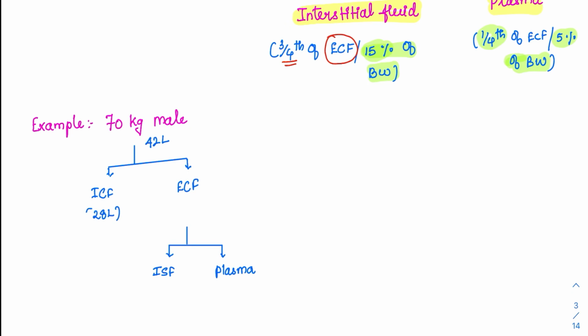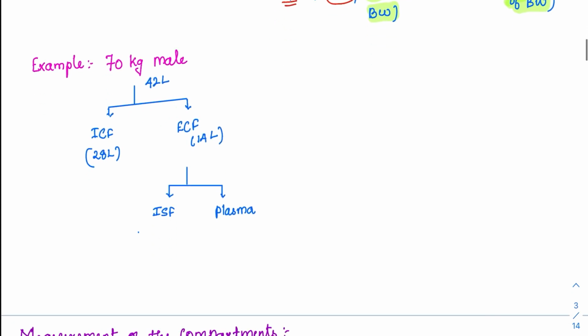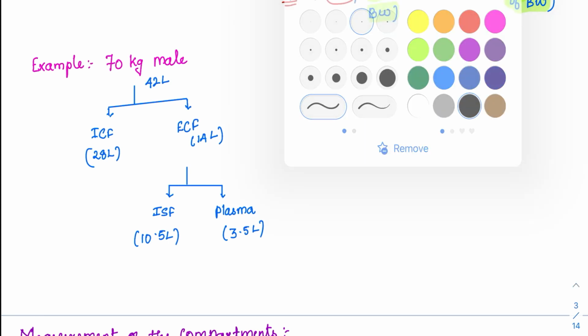The ECF is one-third, around 14 liters. In this 14 liters, 3/4 will be 10.5 liters for the interstitial fluid, and plasma is around 3.5 liters. We just have to remember these values, and it is very easy for us to mark the MCQs.